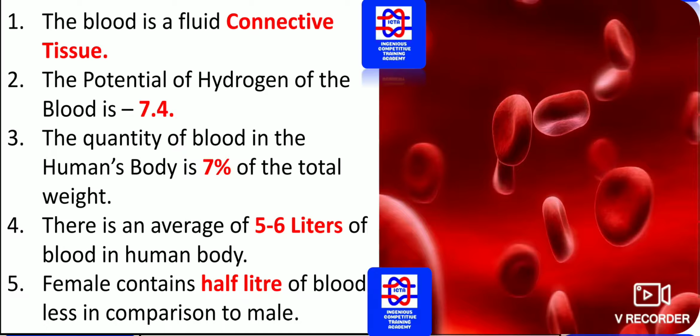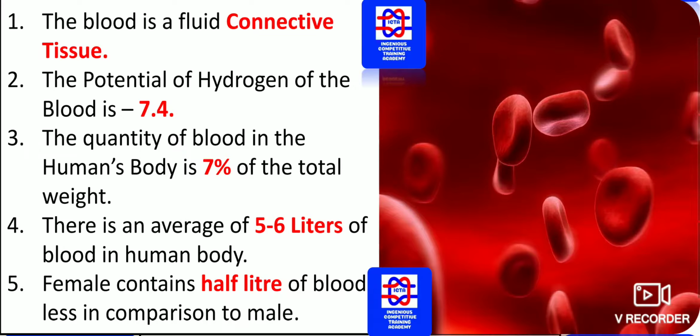The quantity of blood in the human body is 7% of the total weight. If my weight is 70 kilos, then we have 7 kilos of blood. So you should know exactly the quantity is 7%. If my weight is 100 kgs, we have 7 kgs of blood. So 7% is of the whole body weight. There is an average of 5 to 6 liters of blood in the human body. Every human has 5 to 6 liters of blood.